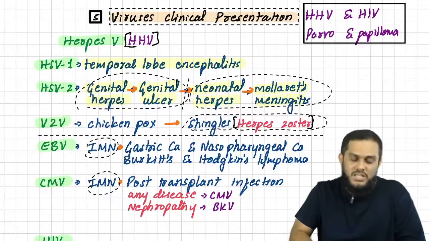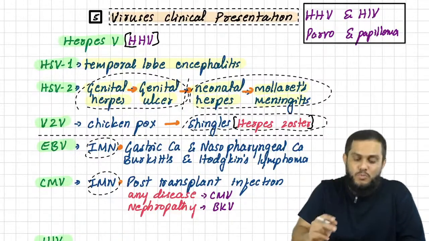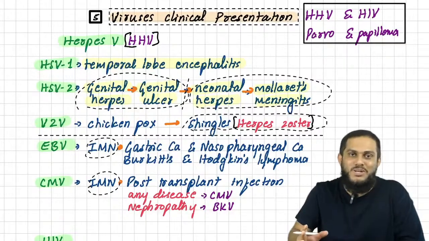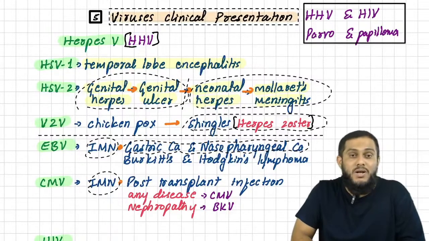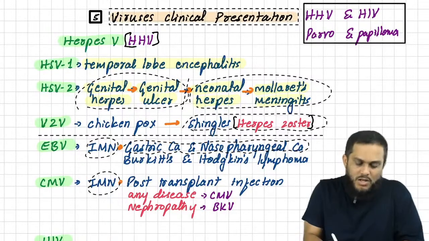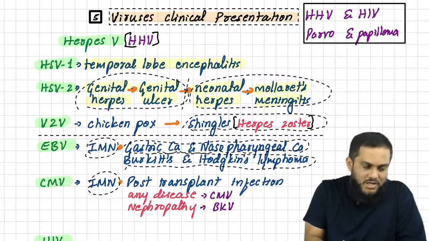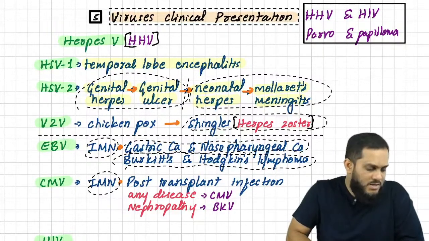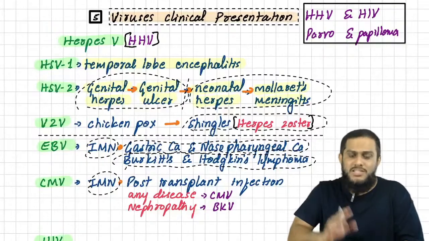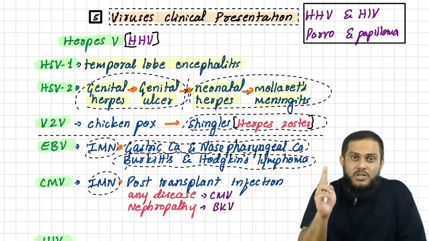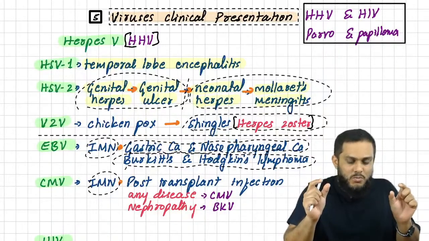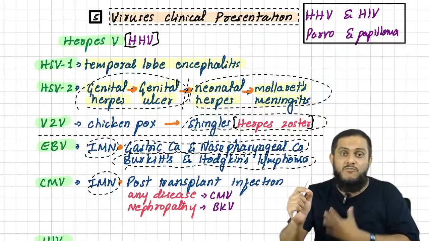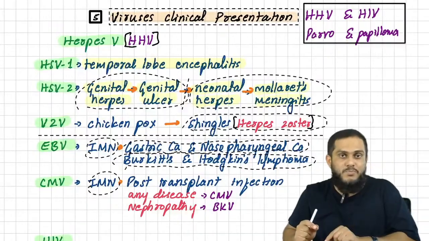Which malignancy is caused by Epstein-Barr virus? Remember 2 plus 2: 2 carcinomas, 2 lymphomas. The 2 carcinomas caused by Epstein-Barr virus are gastric carcinoma and nasopharyngeal carcinoma. The 2 lymphomas are Burkitt's lymphoma and Hodgkin's lymphoma. Easy to remember, 2 plus 2. Very important: which malignancy is caused by Epstein-Barr virus?